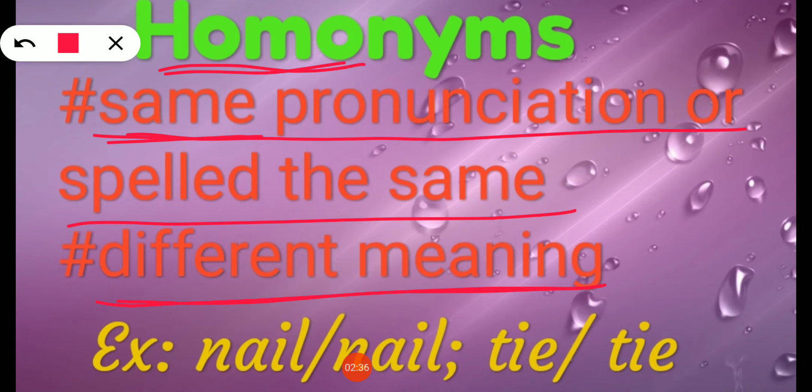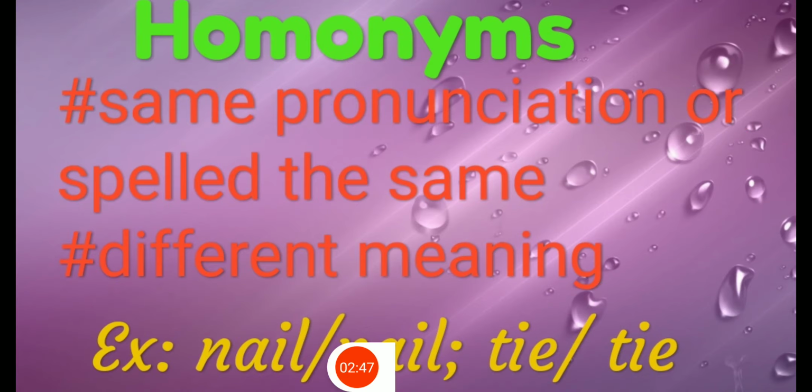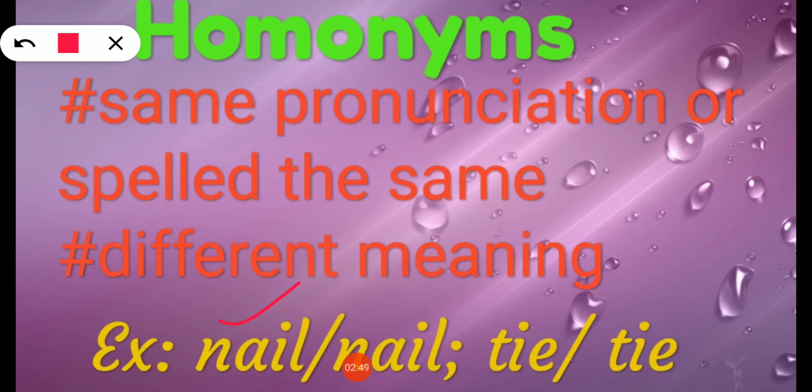See, look at the example. Nail, nail. So what are the two different nails? One nail, we can see the nails in our fingers. So, I didn't cut my nail for a week. This nail refers to the nails in our fingers.